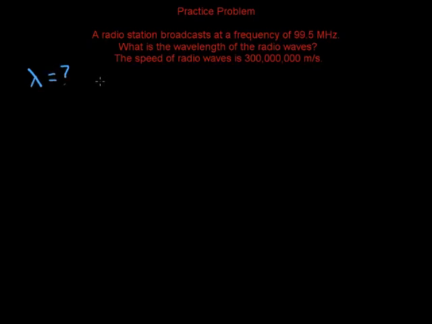and we know the frequency, so that's frequency, and we know down here is the speed. The relationship we have between those is that speed equals wavelength times frequency. To solve for the wavelength, let's divide both sides by frequency, and we'll get that wavelength is speed over frequency.